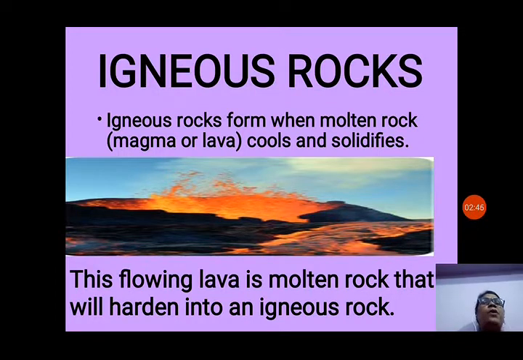This flowing lava is molten rock that will harden into an igneous rock. Now that flowing molten lava, the magma that comes out on the surface of the earth, becomes lava. That lava cools and solidifies to form igneous rocks. So mostly the igneous rocks are formed from the lava.